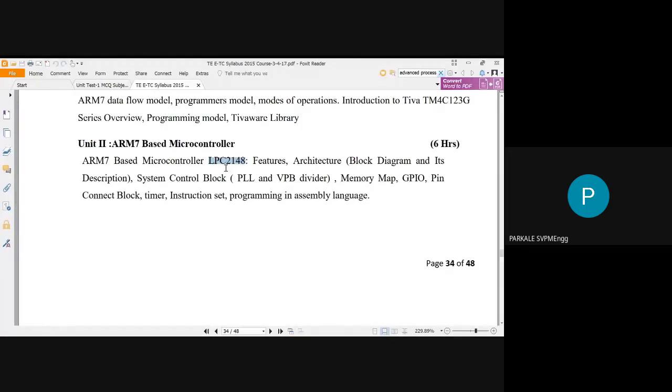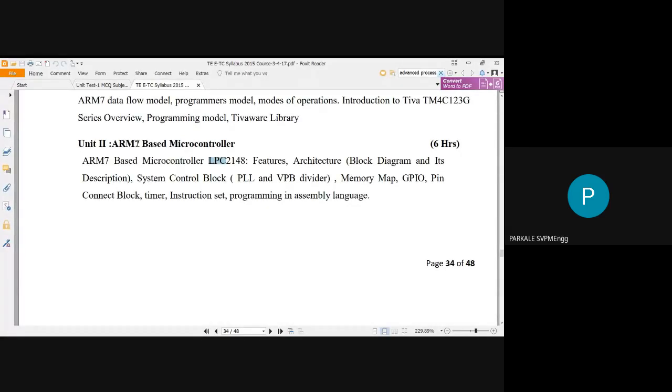So what is LPC2148? LPC2148 is an ARM7 based microcontroller which is manufactured by Philips. LPC indicates that this is a product manufactured by the company Philips, which is also called NXP in capital letters.